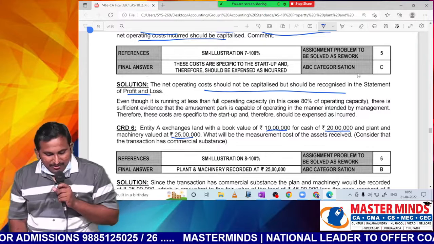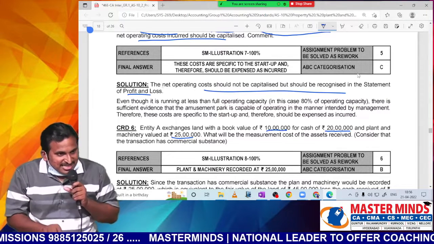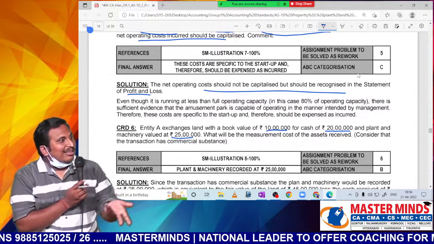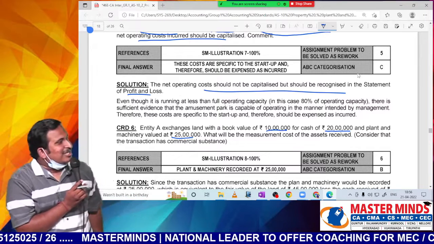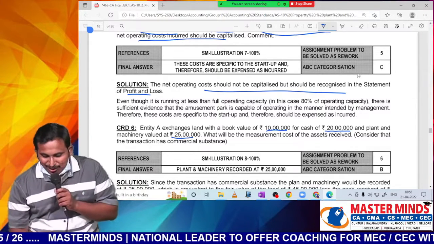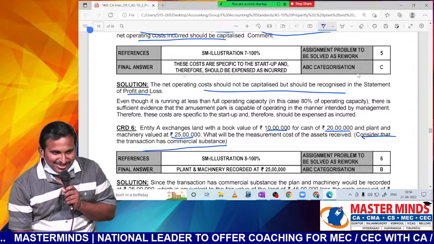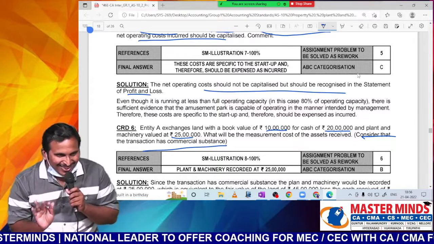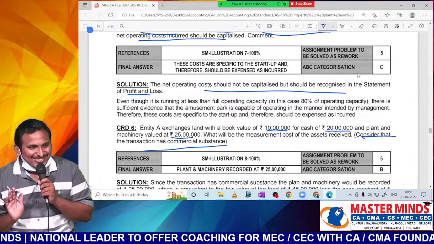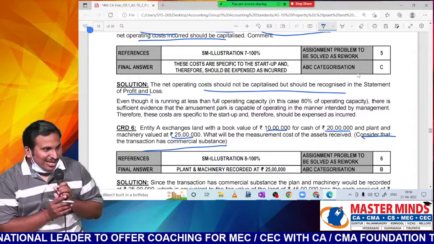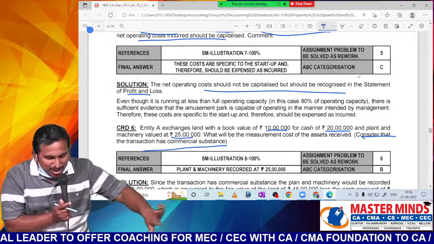Now tell me, first of all, commercial substance is there or not? One is land, the other one is plant and machinery. Definitely commercial substance will be there. But for your easiness, we have only given in brackets, sir, but in exam they may not give. This is not their study material. For your easiness, we have given. Okay, right. Now, I think you can analyze whether it is having commercial substance or not.